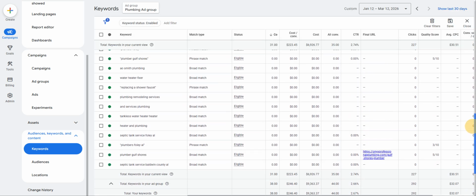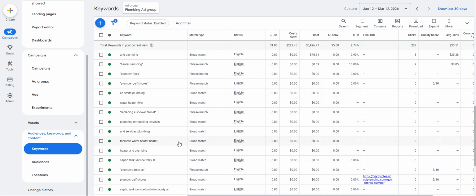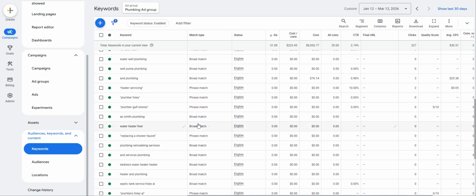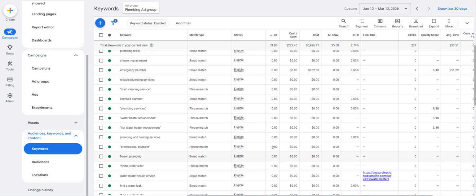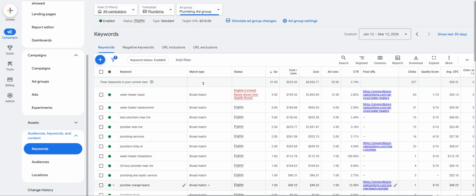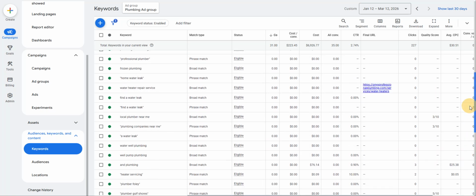50 keywords, okay. But you can see we're just targeting all sorts of whatever. It looks like you just kind of randomly started clicking add keyword. That's kind of what it looks like here, because there's just a ton of random stuff in here. Sure, it's all plumbing related, but 99% of this isn't even serving. I mean, look, only the first like 6 keywords actually have spend in 60 days. Then all this other stuff is nothing.